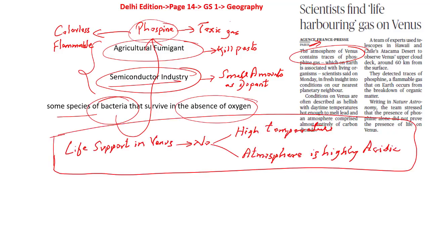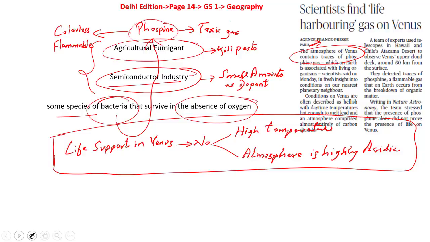What is the significance of this finding? There could be more countries who would now want to explore Venus as well. We have a number of countries which have launched missions from the year 1960, and now what we will have is future missions to Venus which should attune to the investigation, further finding out evidence with respect to whether there is life on Venus or not. So we will have more missions planned by different countries which would want to explore, and they would also want to find out if there is life on Venus. It is this that we have to understand with respect to this article.